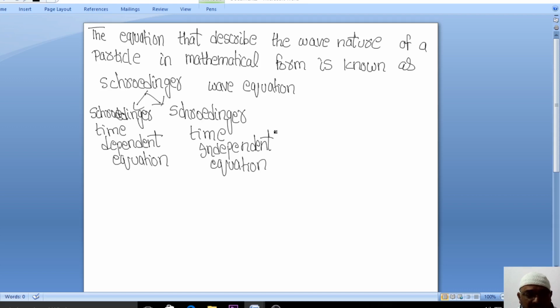There are two different types of equations given by Schrodinger that we are going to learn in today's session: the Schrodinger time dependent equation and the Schrodinger time independent equation. So what is the Schrodinger time dependent equation? Now see here.